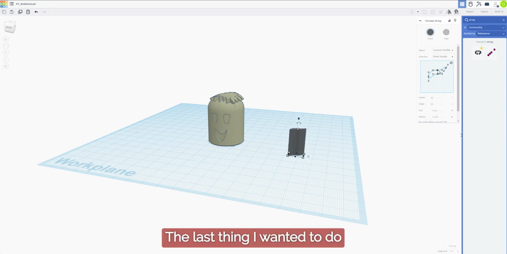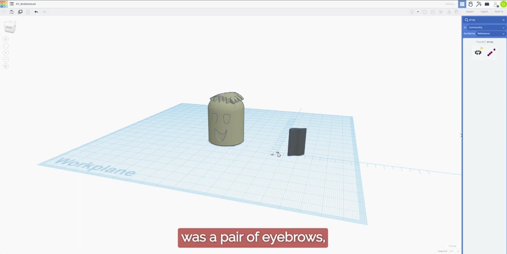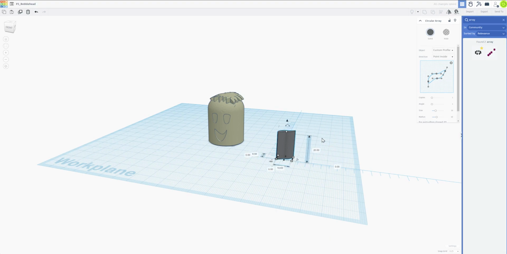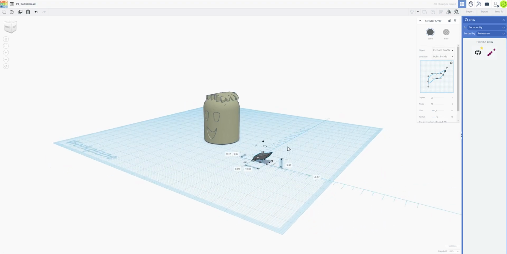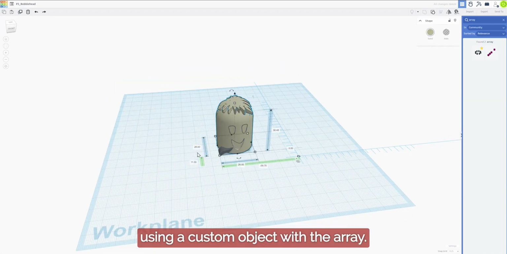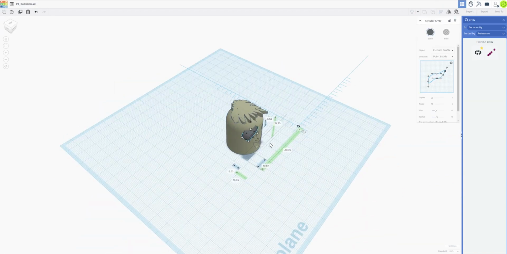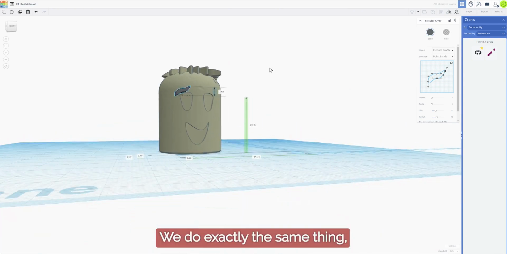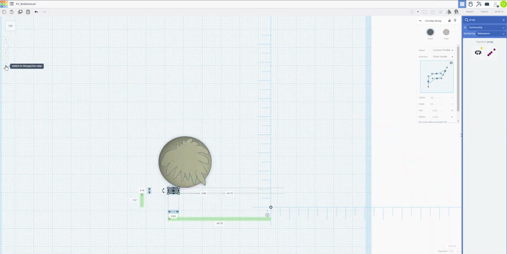The last thing that I wanted to do was a pair of eyebrows. Again, using a custom object with the array, we do exactly the same thing.